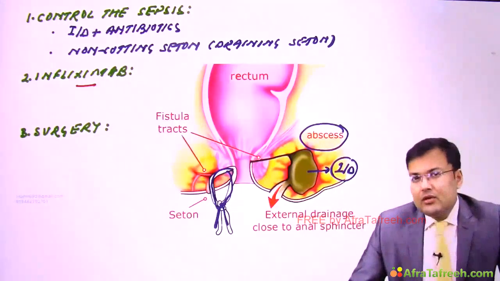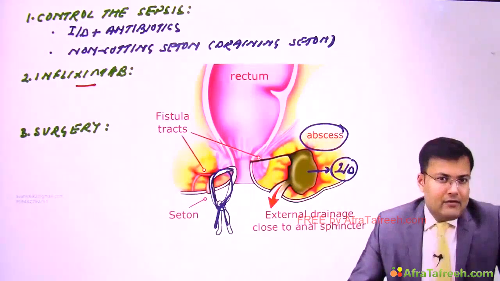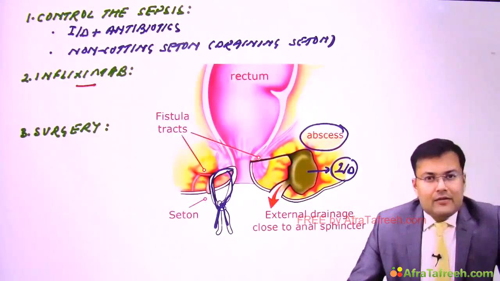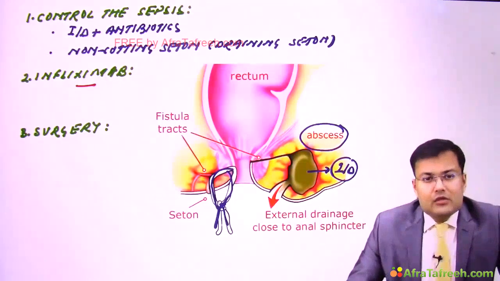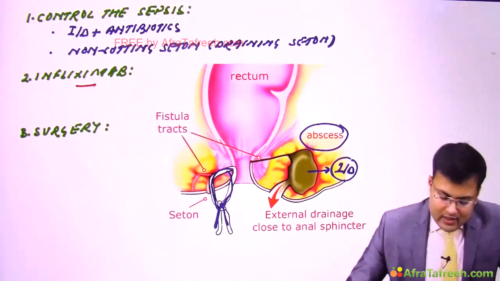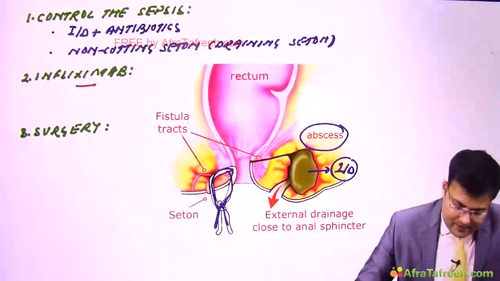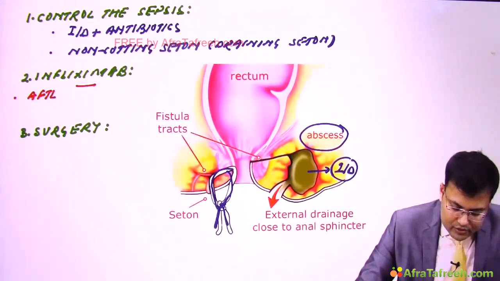Whenever there is control of local sepsis, we have to give infliximab because it helps in fistula closure. After 2 to 3 infusions of infliximab, generally we remove the seton so that fistula closure occurs. Clear? So infliximab is generally given after control of local sepsis.